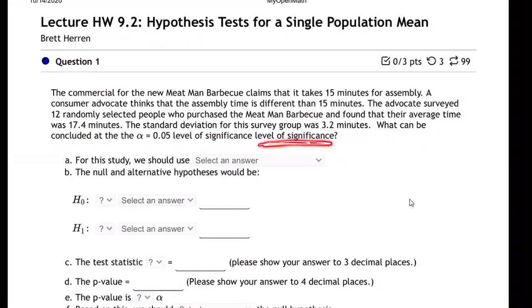I repeated the words. I didn't write this, actually. They did. So anyway, they're repeating the words twice. I should fix that question. Whatever. Alpha 0.05. So that's how close you're testing it. The lower the alpha level, the more serious the test. Okay, so here we go.